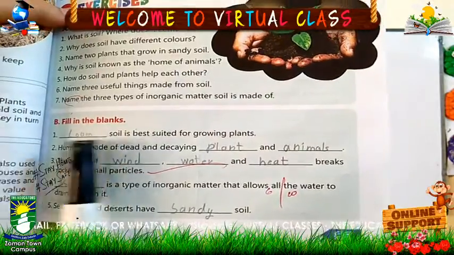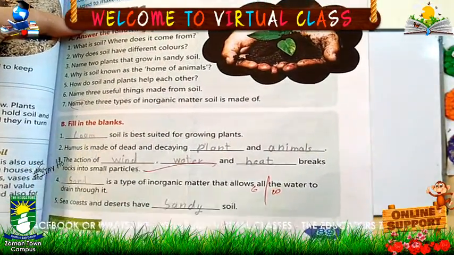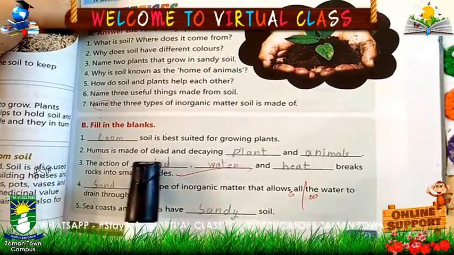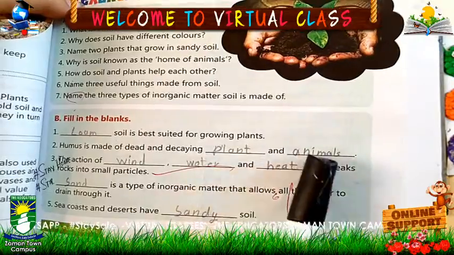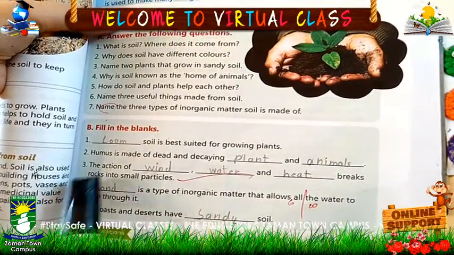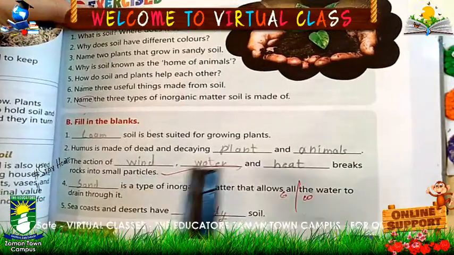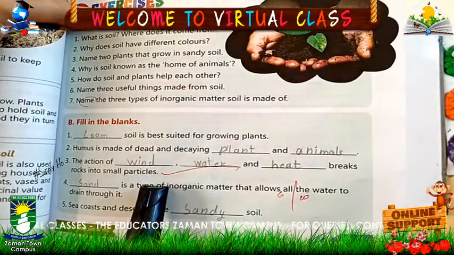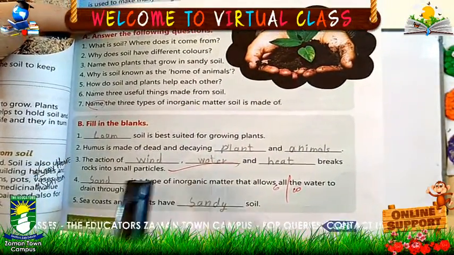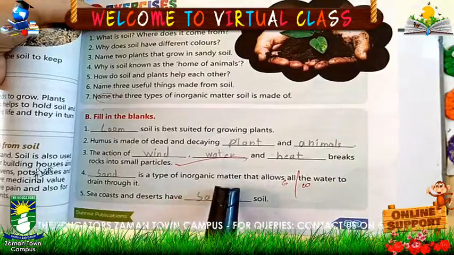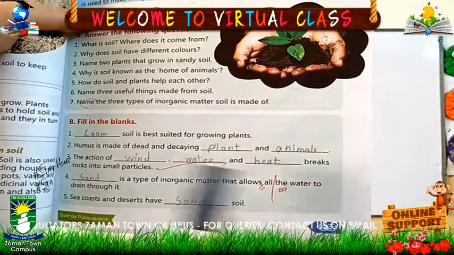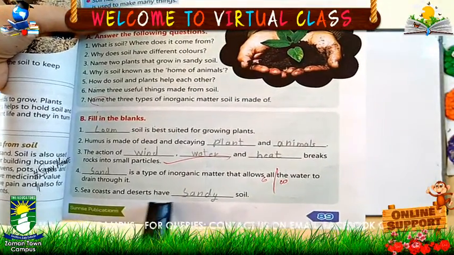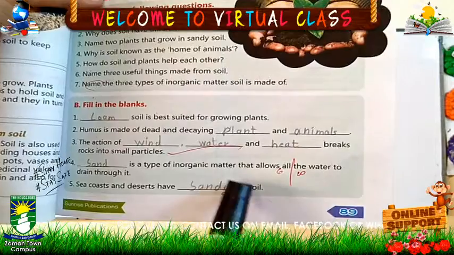Now, here we have exercise B on page number 89. Fill in the blanks. Number 1: loam soil is best suited for growing plants. Number 2: humus is made of dead and decaying plants and animals. Number 3: the action of wind, water and heat breaks rocks into small particles. Number 4: sand is a type of inorganic matter that allows all the water to drain through it. Number 5: sea coasts and deserts have sandy soil.